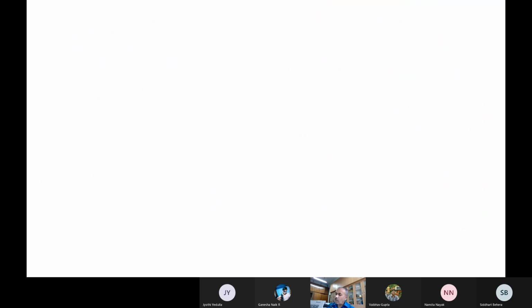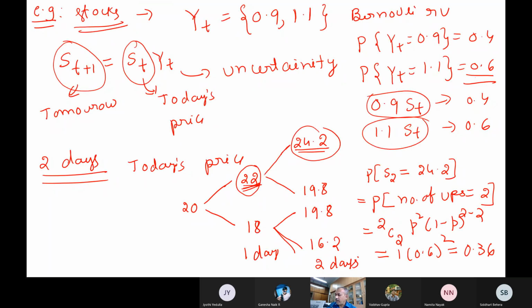Now what is the probability of S2 becoming 19.8? How many ups are possible? 1 up.